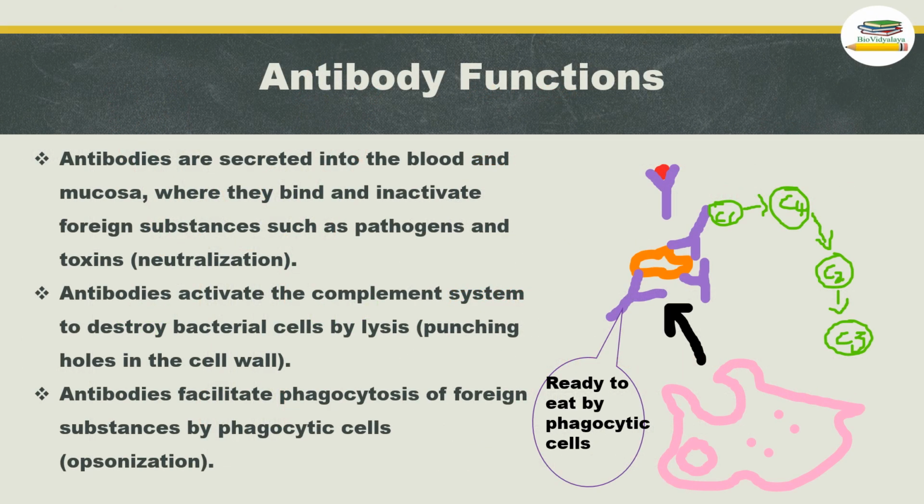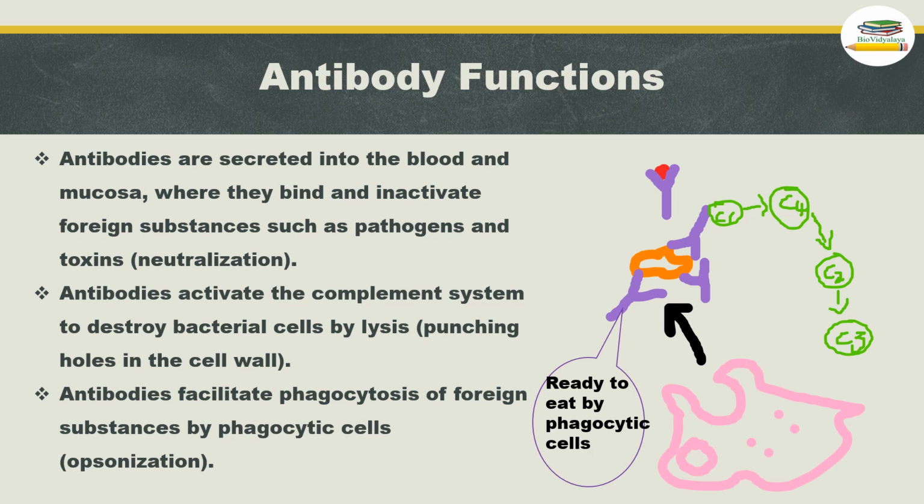So next is the function of antibodies. Three main functions of antibodies are neutralization, complement mediated cell lysis and opsonization. First function, neutralization. Here antibodies are secreted into the blood and mucosa where they bind and inactivate foreign substances such as pathogens and toxins.